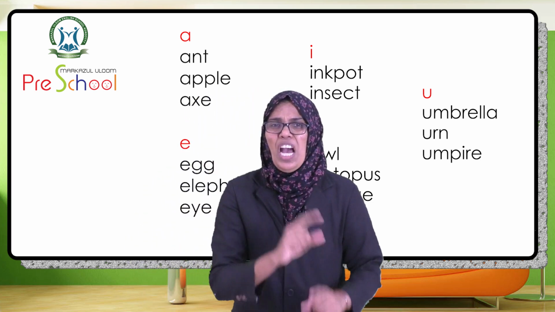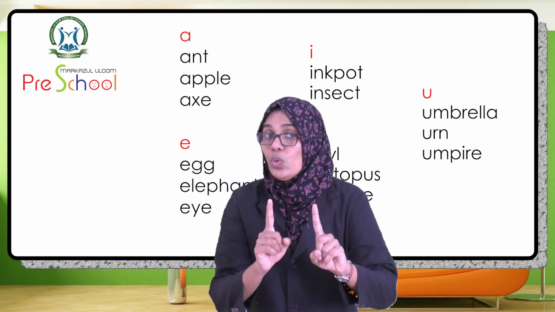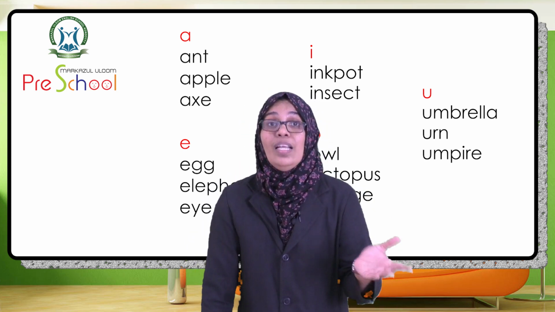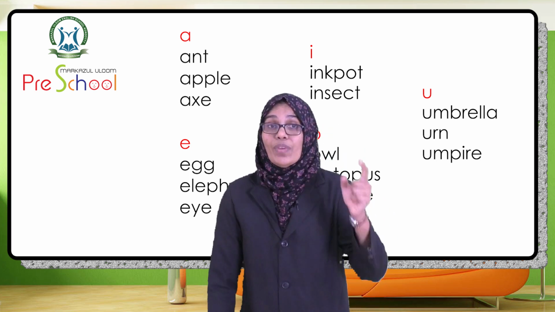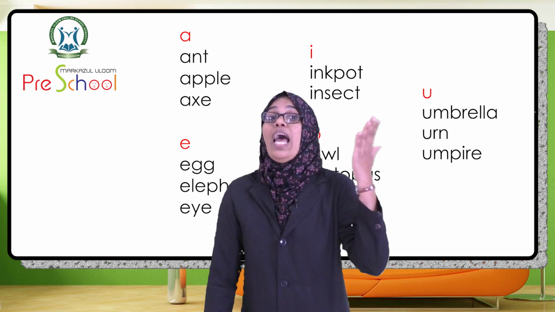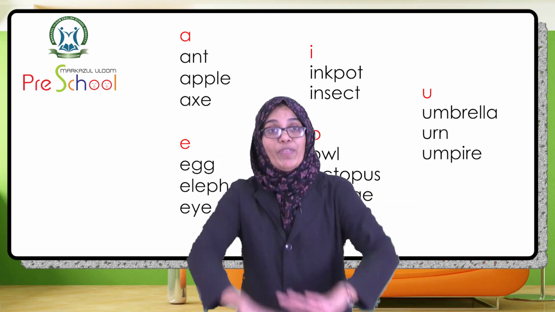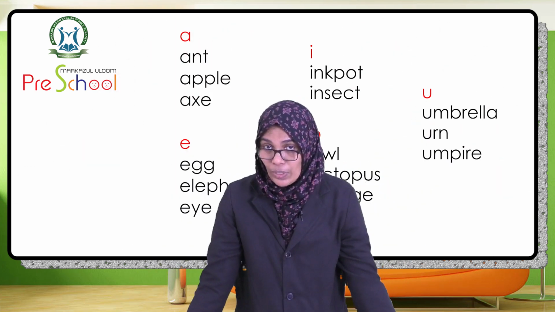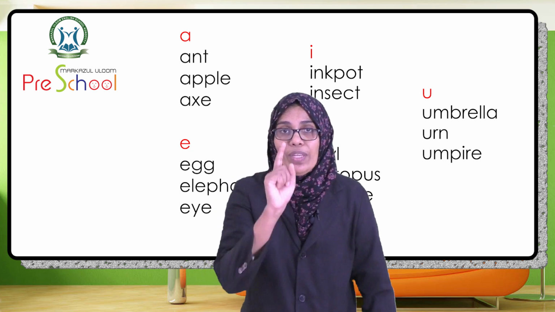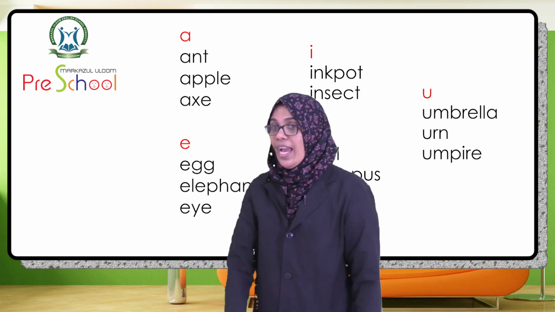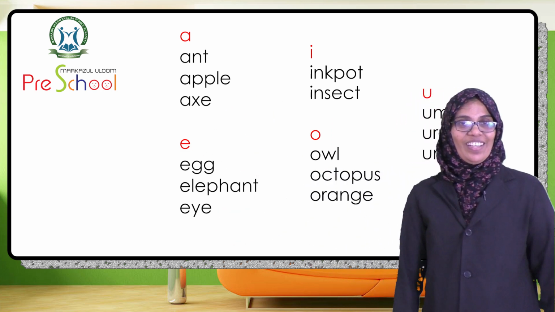What I was saying, I told you we will use the second article an, isn't it? I was saying here we will use the second article an. We will use the article a before all consonant letter words, but we will use an before all vowel letter words.